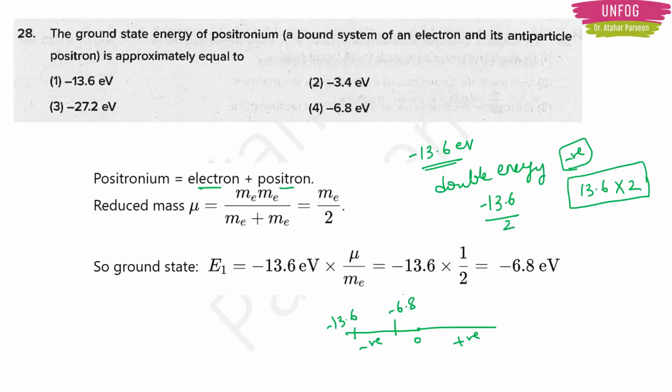Anyway, if you want to go with the proper formula, you have the formula for reduced mass, and then you can do the substitution and get the answer. But I am giving you simple logic based on our syllabus only. The simple logic is that the energy should be double. We know the ground state energy is minus 13.6. So I will have to divide it by 2 in order to make it double because I have a negative sign. So the correct answer here will be minus 6.8 eV. Okay, clear, right?